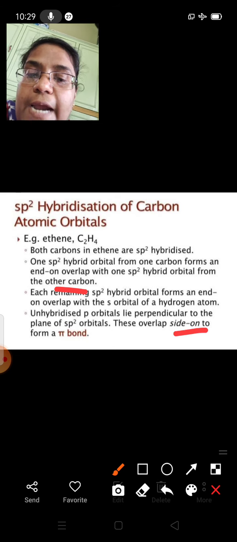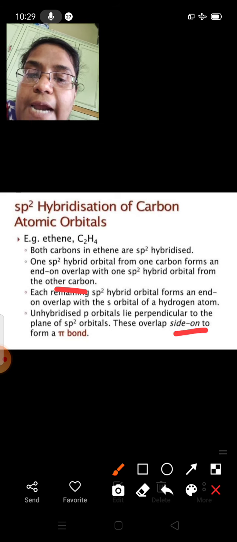So sp stands for only one s orbital and one p orbital. Hence only two orbitals are formed as a result of hybridization. So to form two sigma bonds, one 2s and one 2p orbital are mixed to give a set of two equivalent sp hybrid orbitals of equal energy. This is the configuration of the carbon atom at excited state, and out of this only 2s and one of the 2p will mix up to give two equivalent sp hybrid orbitals.